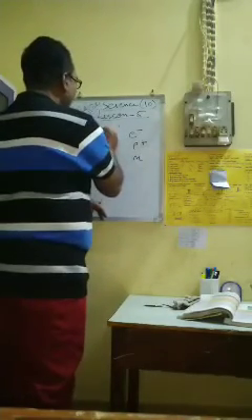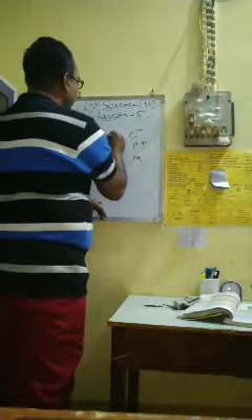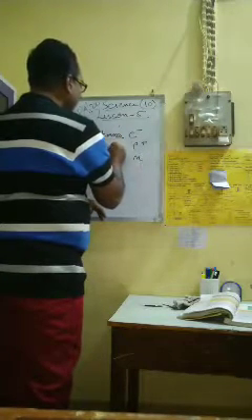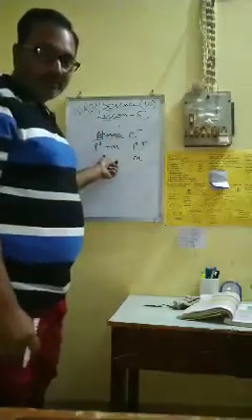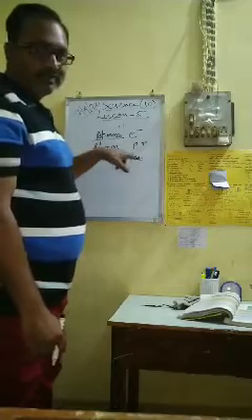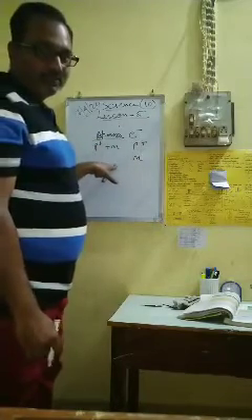Atomic mass refers to the sum of the protons and neutrons, the total number of protons and neutrons inside the nucleus.